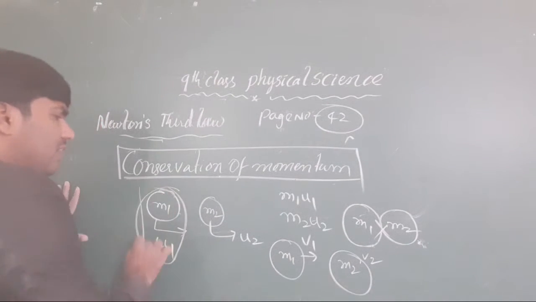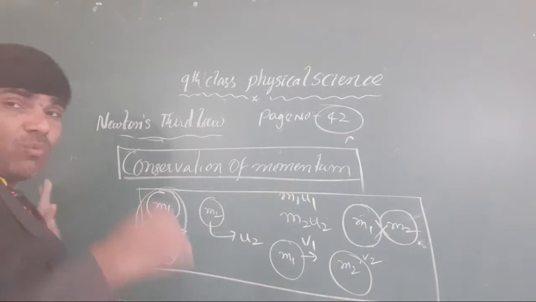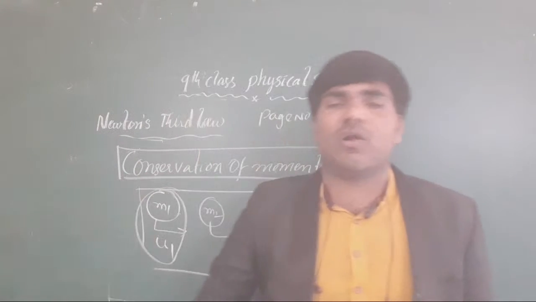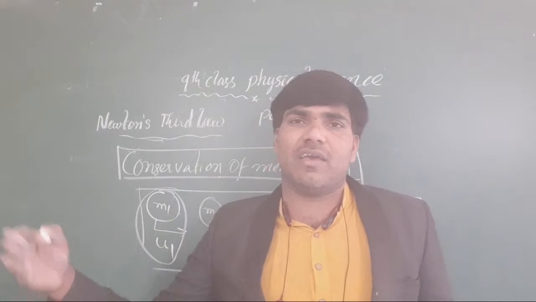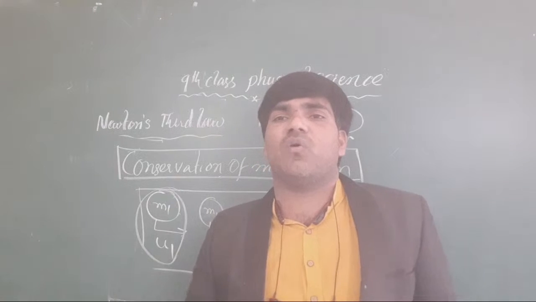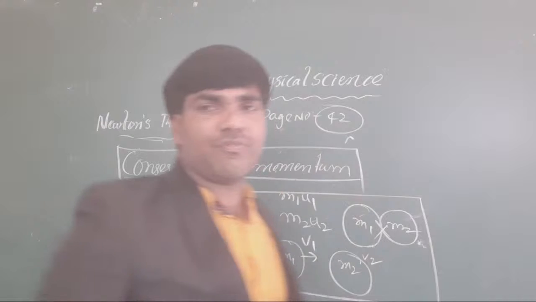In the conservation of momentum law, whatever the velocity changes are, we have to prove whether the momentum with the masses is conserved or not. That is only what we have to prove in the conservation of momentum law.